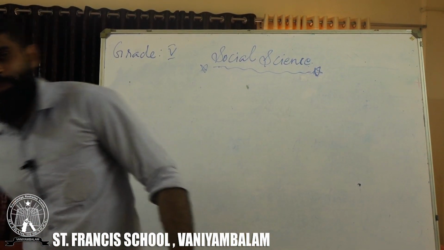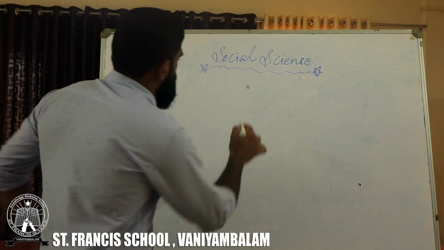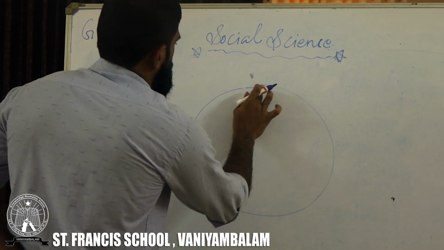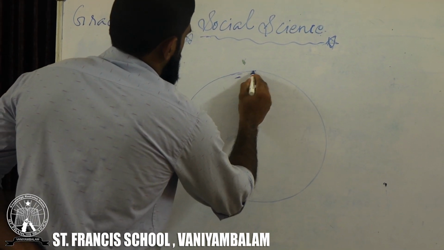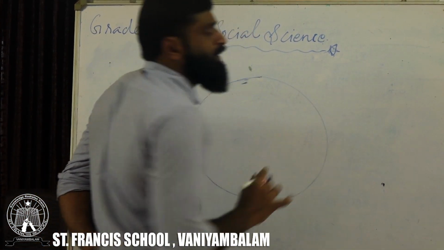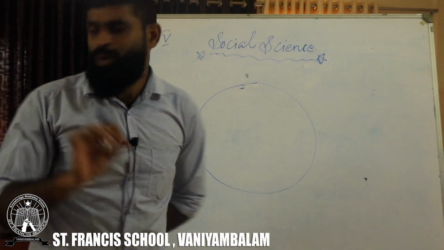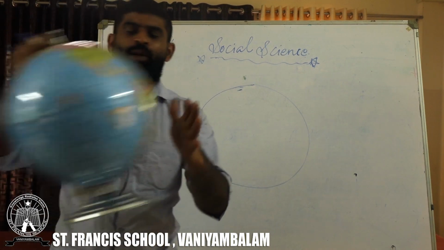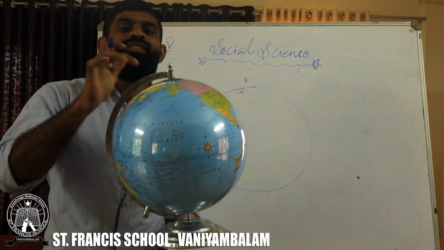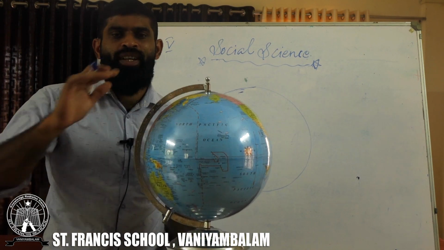So here, I am going to draw one model, which means this is not the original model of the Earth. Here I am going to show you how latitudes can be drawn, how latitudes are given on this true model of the Earth. After this topic, we will be winding up this class.